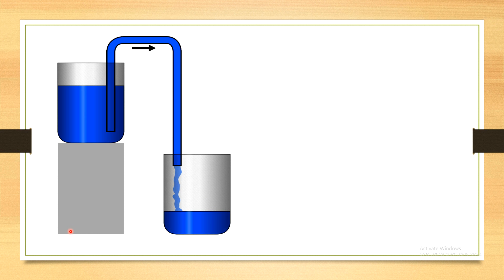Now we can understand with the simple example of these two tanks. Suppose this is tank A and this is tank B. Tank A is filled with water, and it is at a higher level, and tank B is at a lower level. If these two tanks are joined with one tube, then we can easily observe that water flows from the tank at the higher level to the lower level.